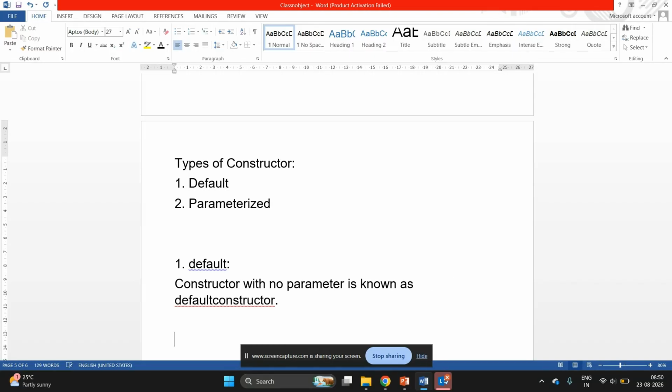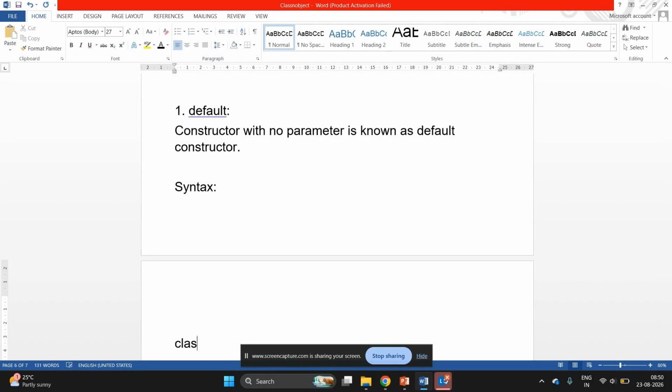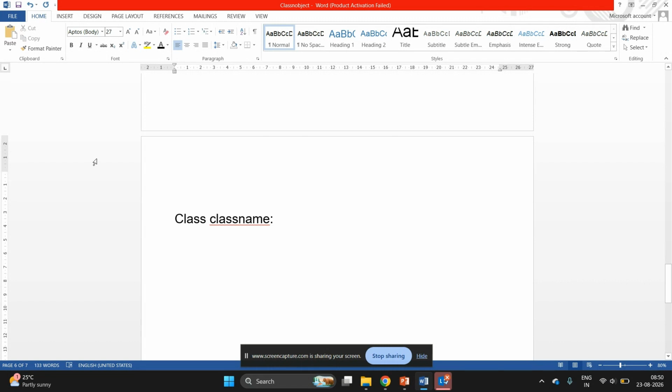Now, what is the syntax of this default constructor? In our class we will have class body, and in that class we have def, a user defined function, with this double underscore init double underscore self.